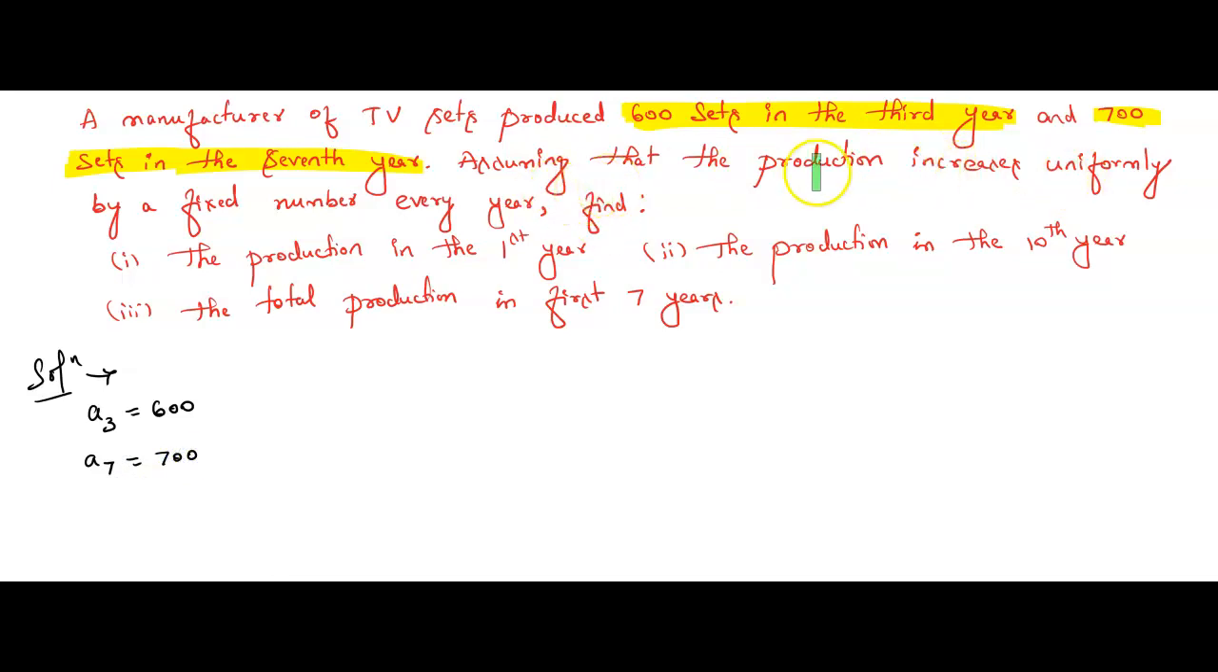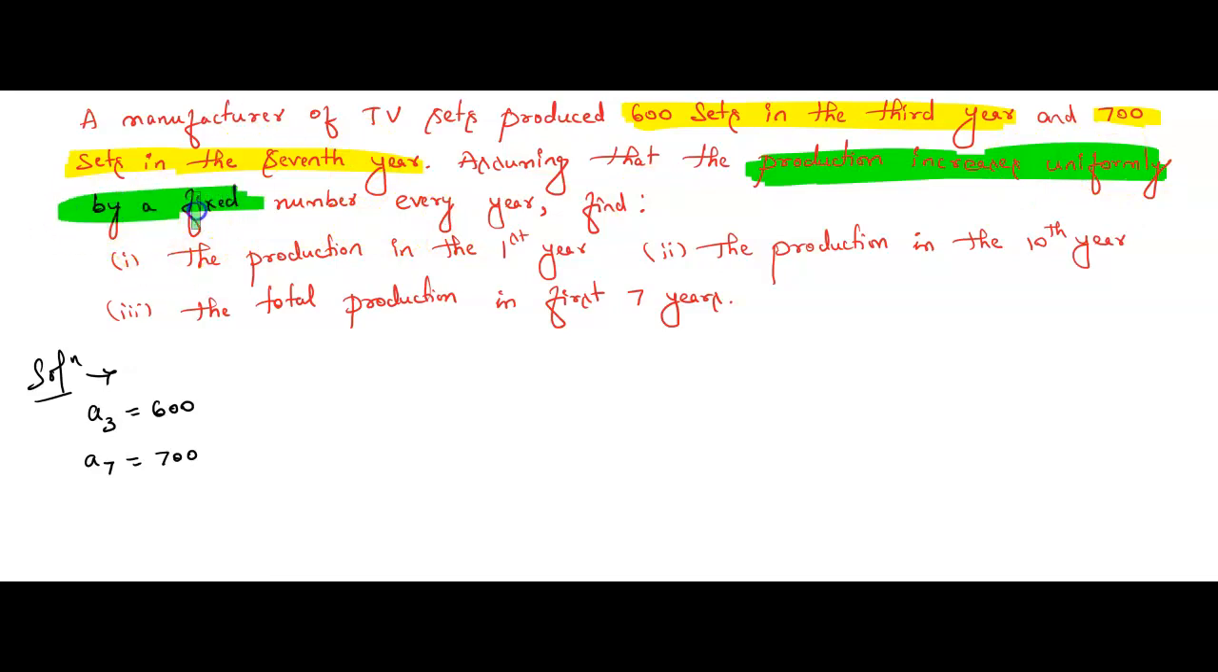Now what is given? Assuming that the production increases uniformly, means production is increasing uniformly by a fixed number. For the next year, how much production is increased? Similarly, for the other years also the production is increasing in the same way. What does it mean? Production increases uniformly by a fixed number. Fixed number means the common difference is the same. Every year production is increasing uniformly. Are you getting my point? Good. He has given the hint. This is the hint for you.